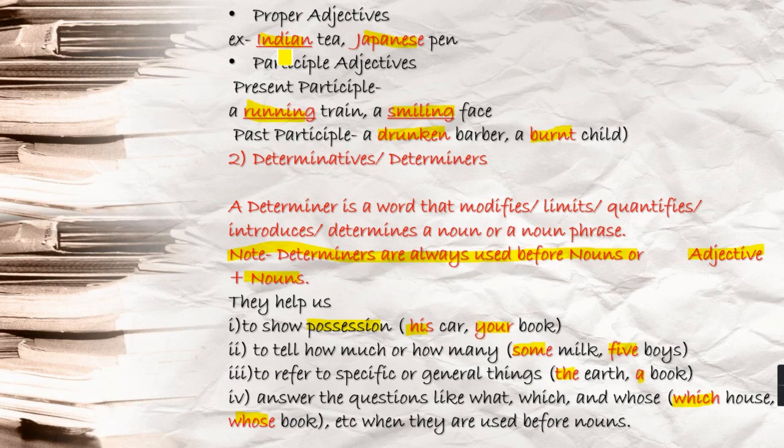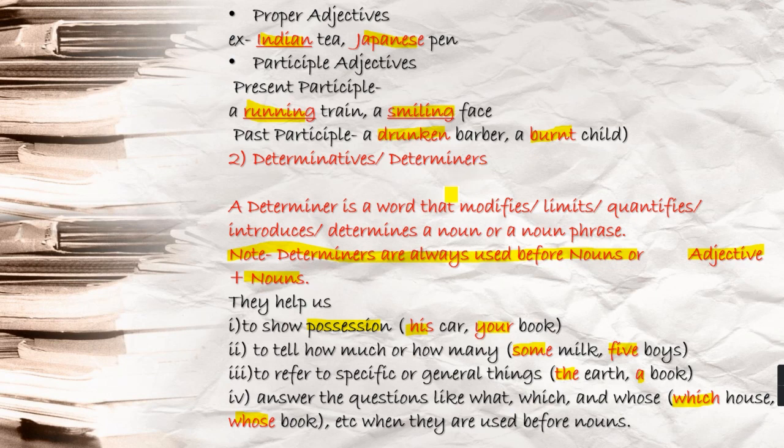Past participle, V3 form. These are used partly as adjectives and partly as verb. See the examples. Running train, what kind of train? Running train. Smiling face, what kind of face? Smiling face. Past participle, drunken barber, what kind of barber? Drunken barber. Burnt child, what kind of child? Burnt child. These are examples you have.